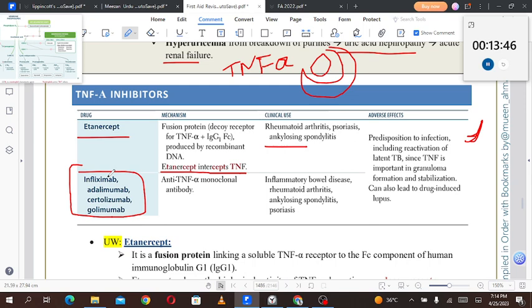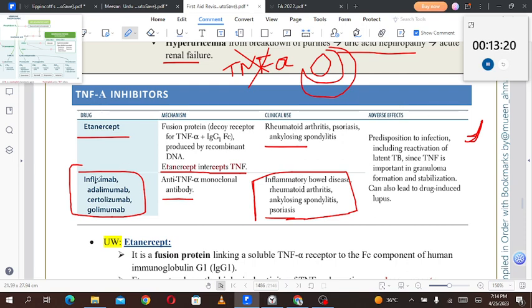Infliximab, adalimumab, certolizumab, and golimumab are anti-TNF alpha monoclonal antibodies. So now these antibodies are directly targeting the TNF alpha. Etanercept is just a decoy receptor, while these are targeting TNF alpha directly. Inflammatory bowel disease, rheumatoid arthritis, ankylosing spondylitis, and psoriasis are conditions resistant to other therapy, so these antibodies are used for treatment of these conditions.